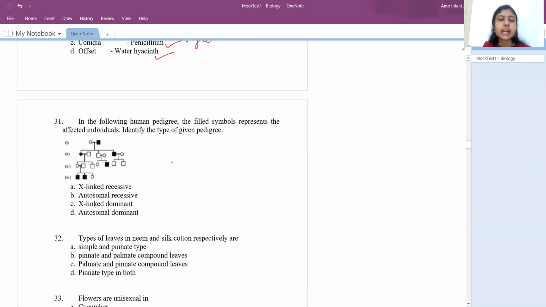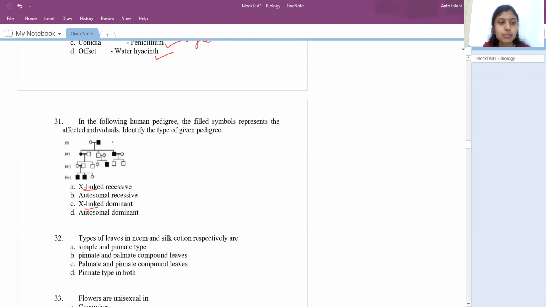Always remember, when a pedigree type of question is taken, you can answer them in two ways. One is to write the genotype under each and everything, take up the probability, write and check, and then find the answer. Or else you have the easiest way to find out under which category it comes. Generally remember, if it is X-linked or sex-linked, they will have criss-cross inheritance.